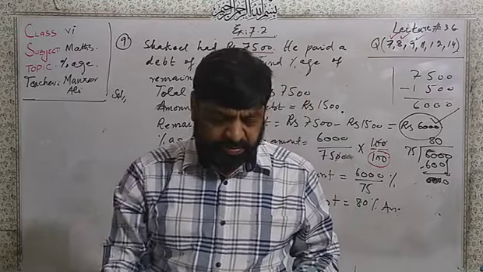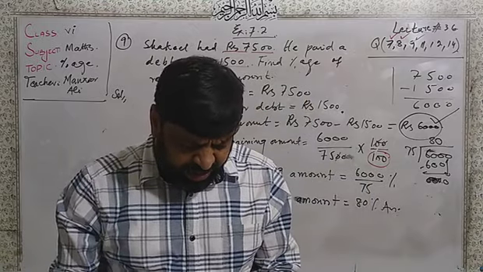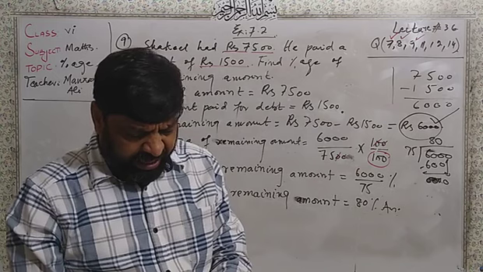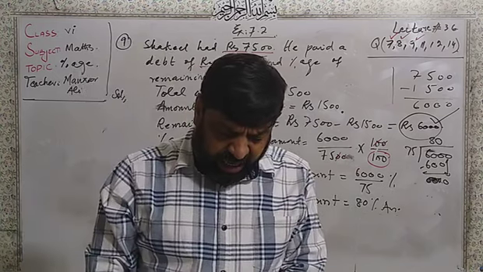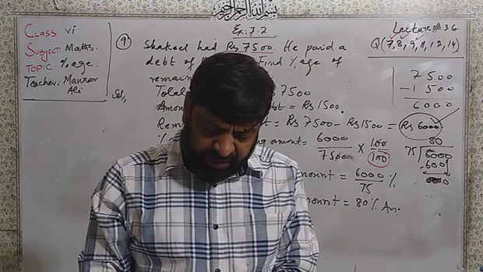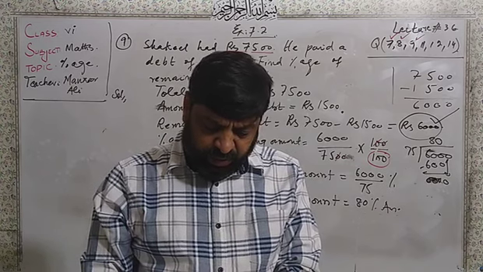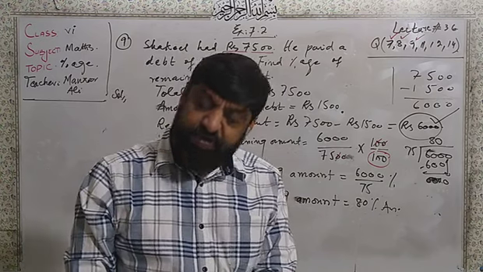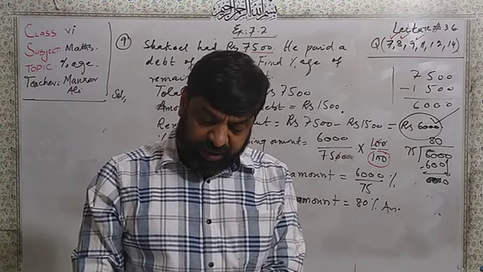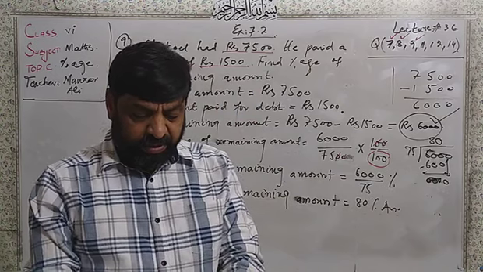Now after 9, I have here question number 11. A shoes company found that 4.25% of the production is defective.